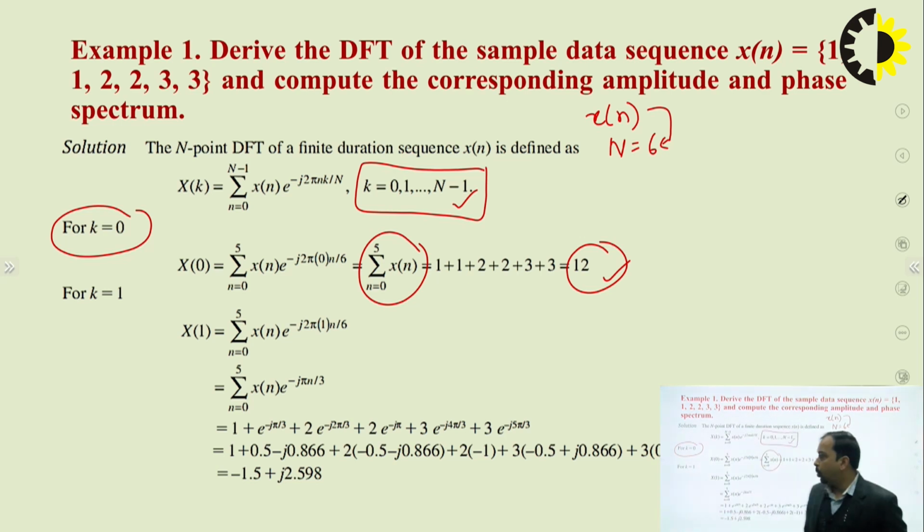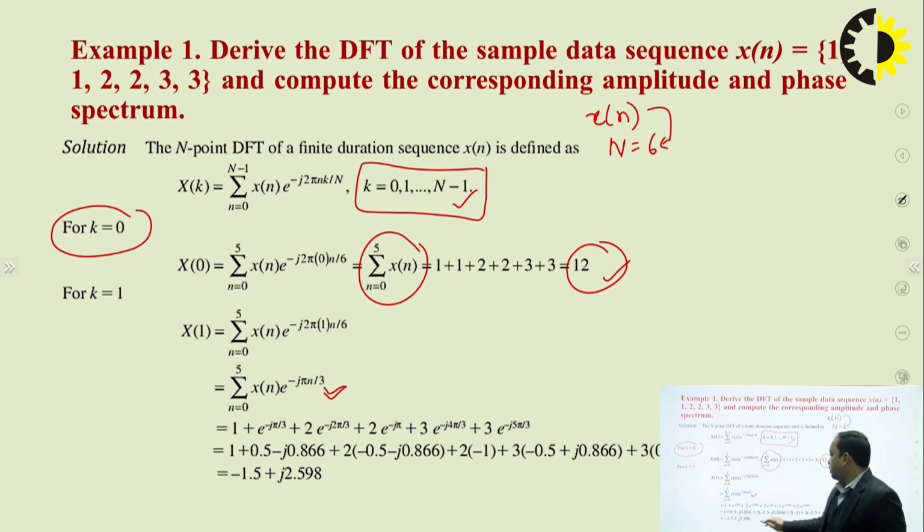Now when k equals 1, it will be a bit more complicated because we'll have some exponentials involved. So X of 1 equals, again we have summation 0 to 5, and instead of k, I'm going to put k equal to 1. It will further simplify and expand for different values of small n, starting with 0, 1, 2, 3, 4 and 5.